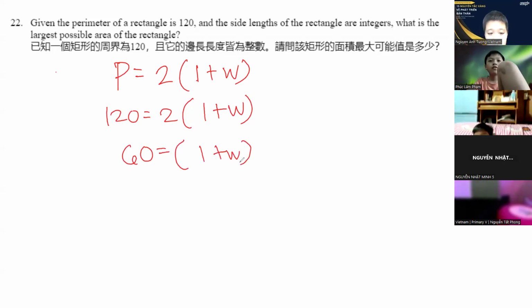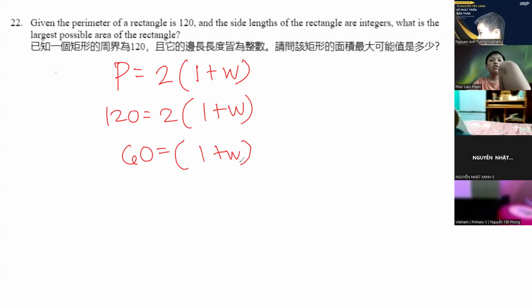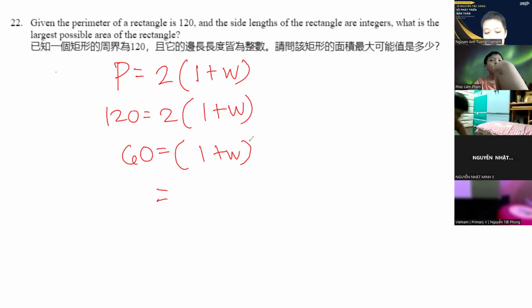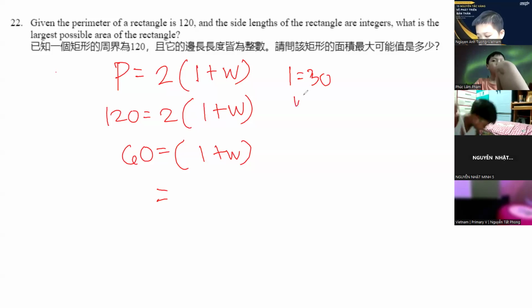And again, same with the problem a while ago, if we want to get the maximum area, or the maximum product, the numbers must be as close to each other as possible. So what we can use is L equal to 30 and W equal to 30.